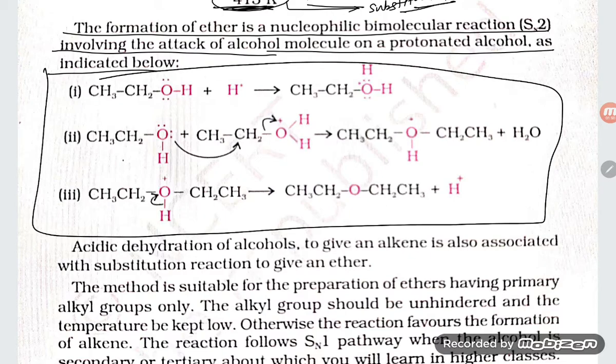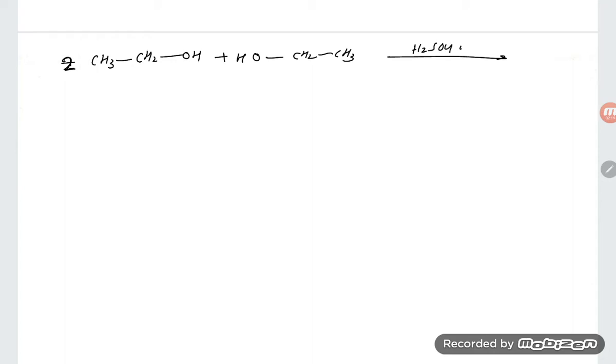So let's have a look over the mechanism, I am also teaching you here. If you are having CH3, CH2 and OH, and you take two molecules, again OH, CH2 and CH3. Temperature you have to keep in mind, student. Here is H2SO4 or H3PO4.